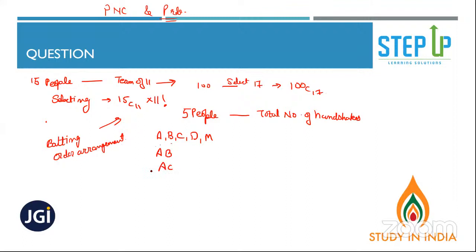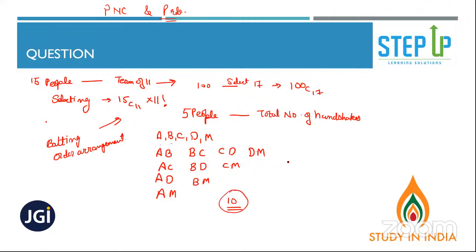A shaking hand with C, C shaking hand with A, again one event. A with D, and A with M. So BC, BD, and BM. Then you have CD and CM, and you have DM. So 1, 2, 3, 4, 5, 6, 7, 8, 9, 10. Total number of handshakes, you got how many? You got 10 handshakes. All right.